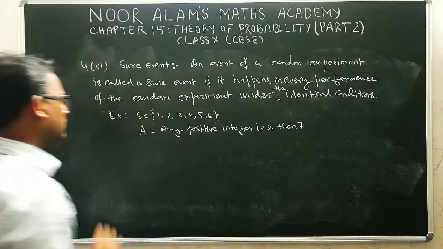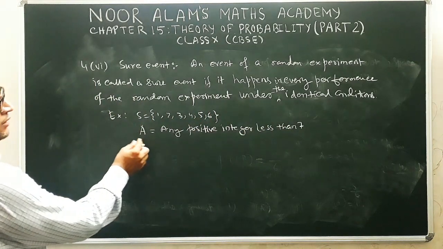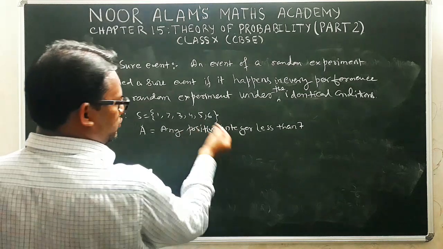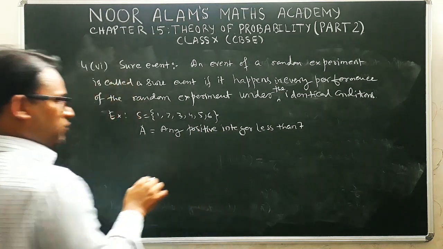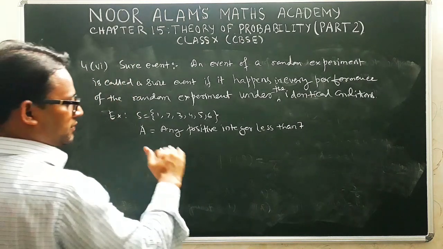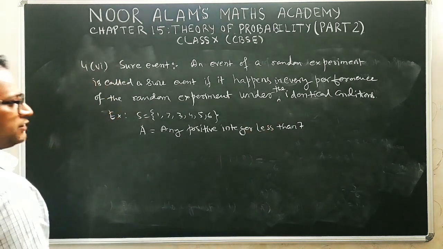This is your event. The sample space contains 1 2 3 4 5 6. When you throw the die, any number which appears on the upper face, all the numbers are less than 7 and positive.